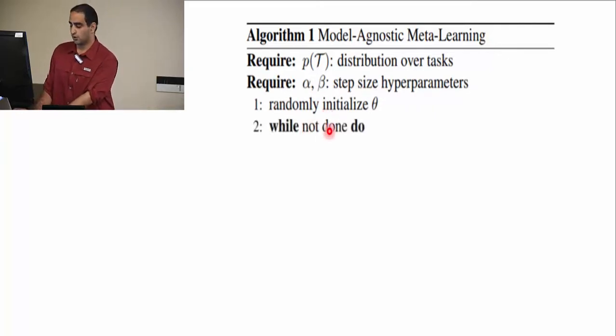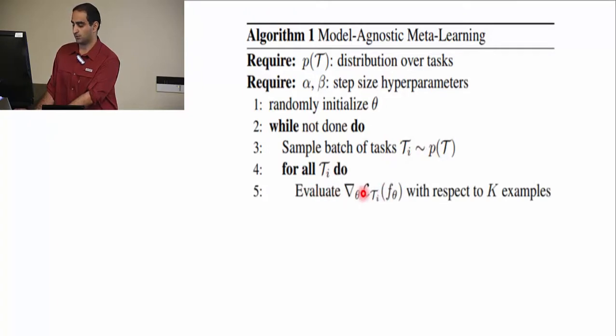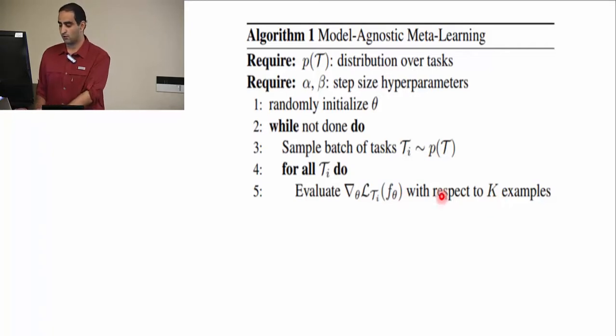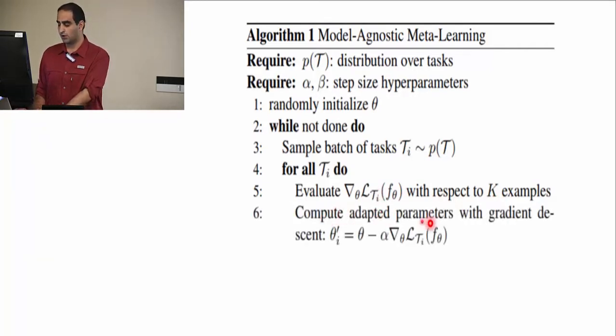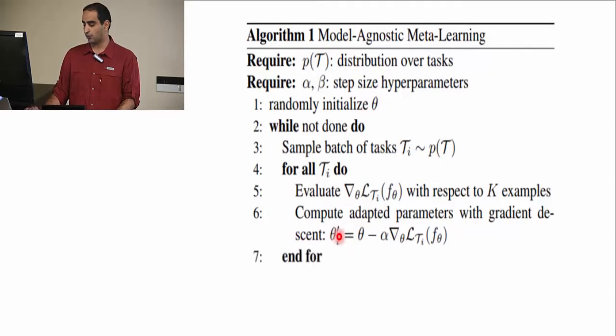So while not done, we sample a batch of tasks, and for all those tasks, we evaluate this term. This term is just the gradient of the loss for that task with just k examples. We look at those k examples, evaluate this term, and then perform gradient descent and update our parameters for that particular task. So this is theta prime i, which should be good parameters for that particular task. And we keep track of all of these theta prime i's for all our tasks.